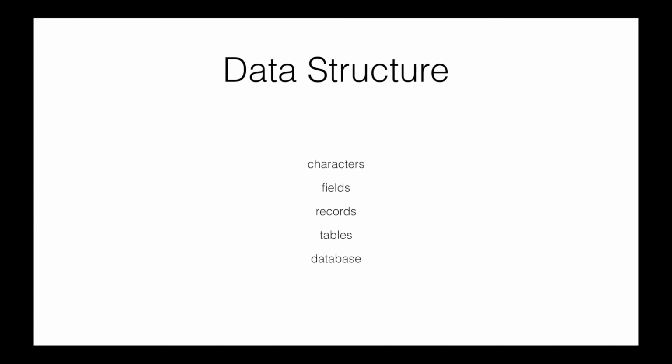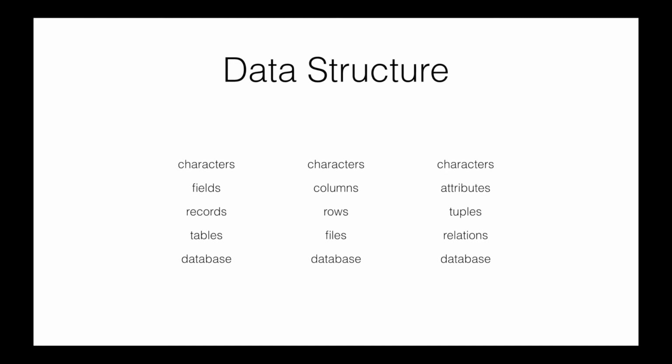So we could say that a database is a collection of related tables, which is a collection of related records, which is a collection of related fields, which is a collection of related characters. This is the basic data structure that most all modern databases are built on. Occasionally, the terminology can get swapped around on you a little bit. Depending on who you're talking to, what their experience is, what textbook you're reading, you might occasionally hear some different terms used. For example, fields might sometimes be called columns, and records might sometimes be called rows. So we have rows and columns instead of records and fields. It's all still the same basic idea.